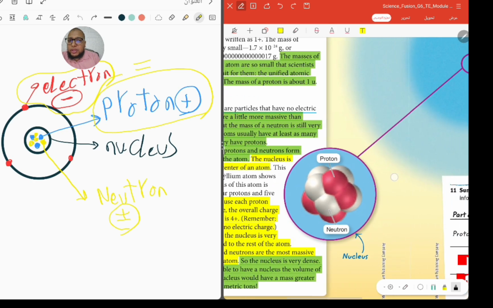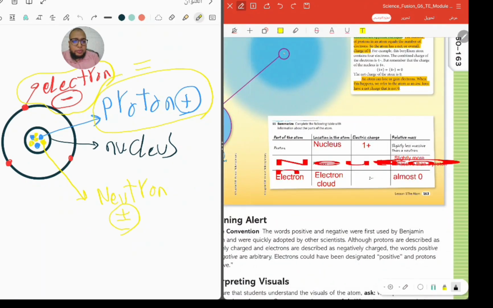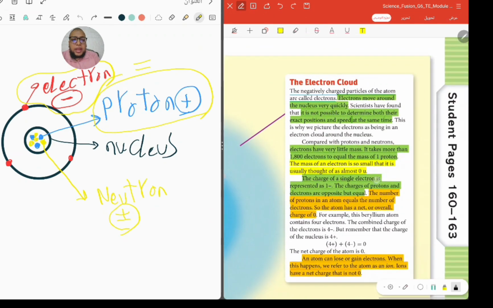Okay, what about the electron, guys? Electrons have a very, very small weight. If we have one proton in mass, it equals about 1800 electrons. So the electron is very, very small.